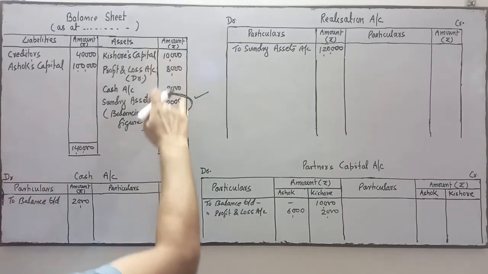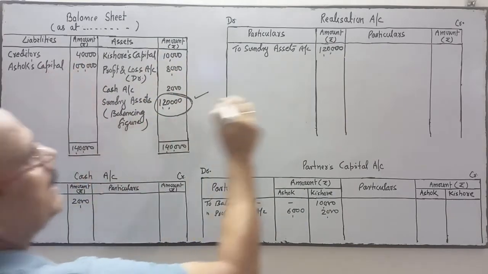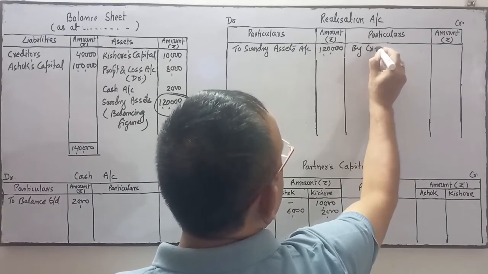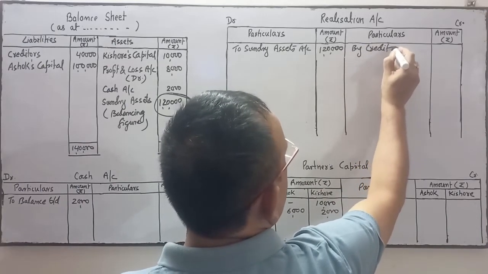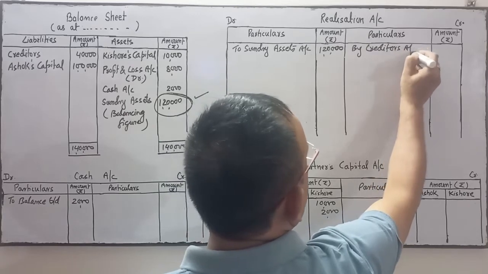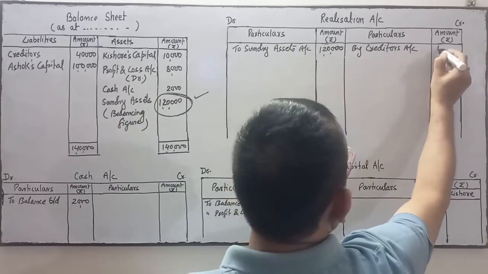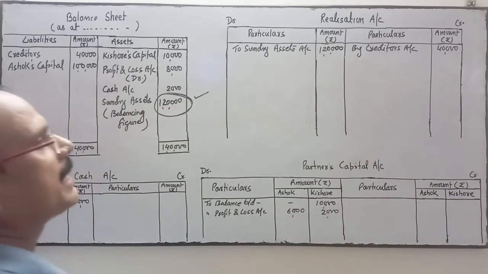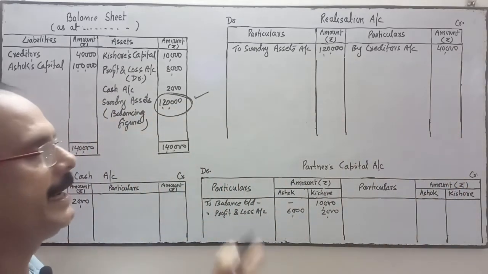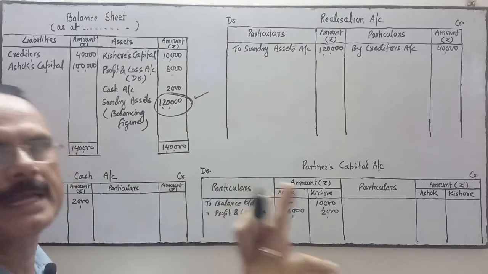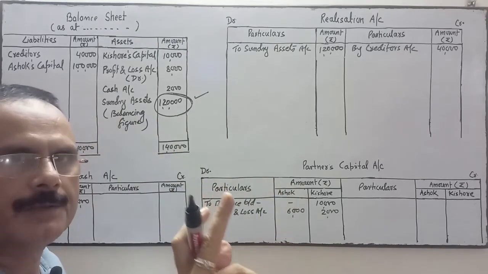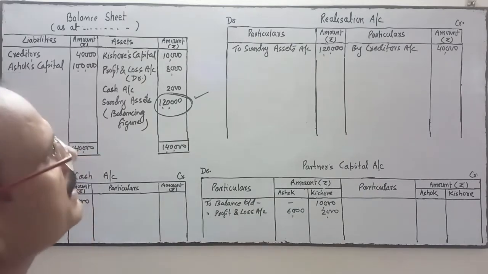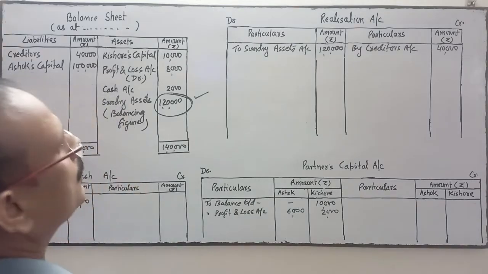So this side work we have done. Now come to this side. This side we have to write the creditors. By creditors, the creditors are transferred to the realization account credit side to close the ledger of creditors. This is transferred to the realization account. The entry is creditors account debit to realization account. By this way we have closed the ledger of creditors.